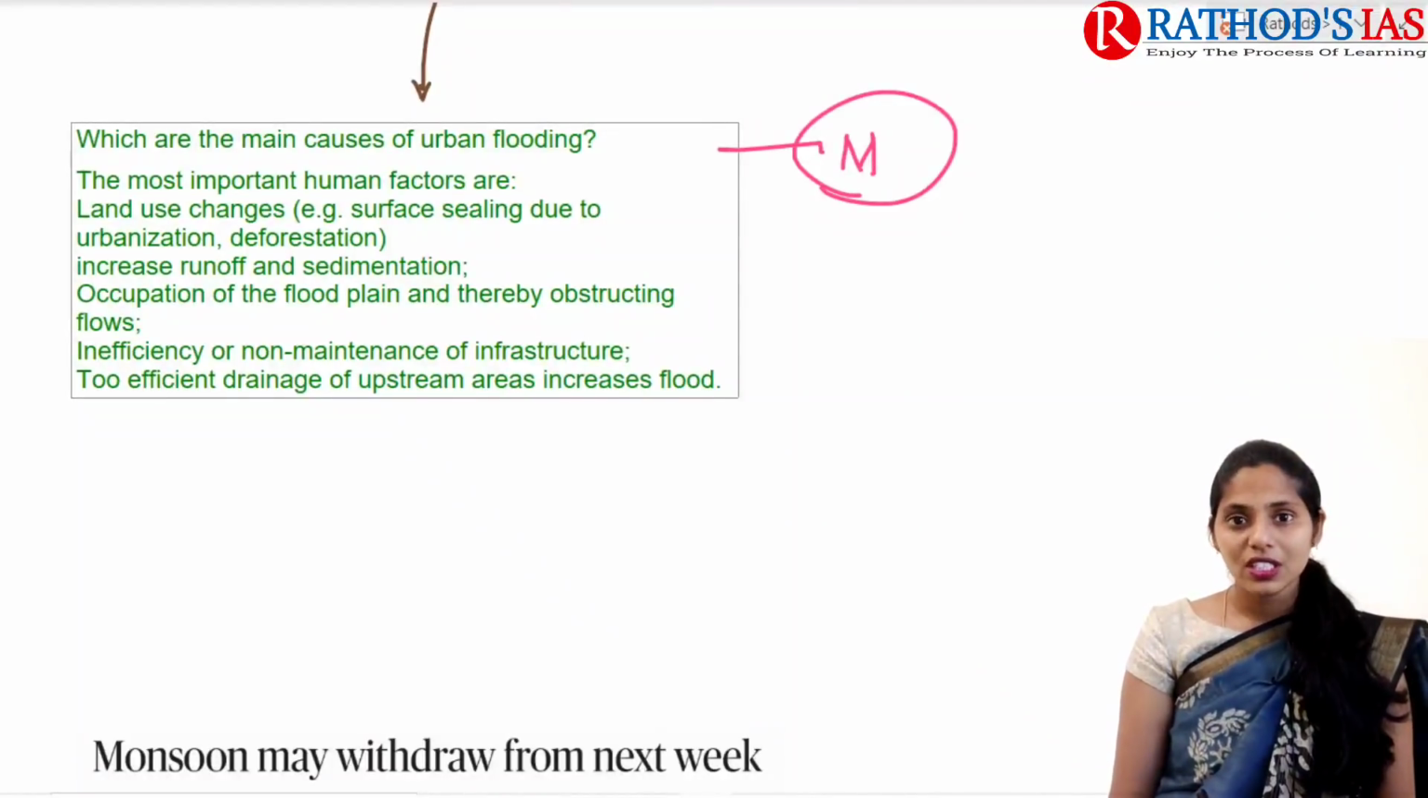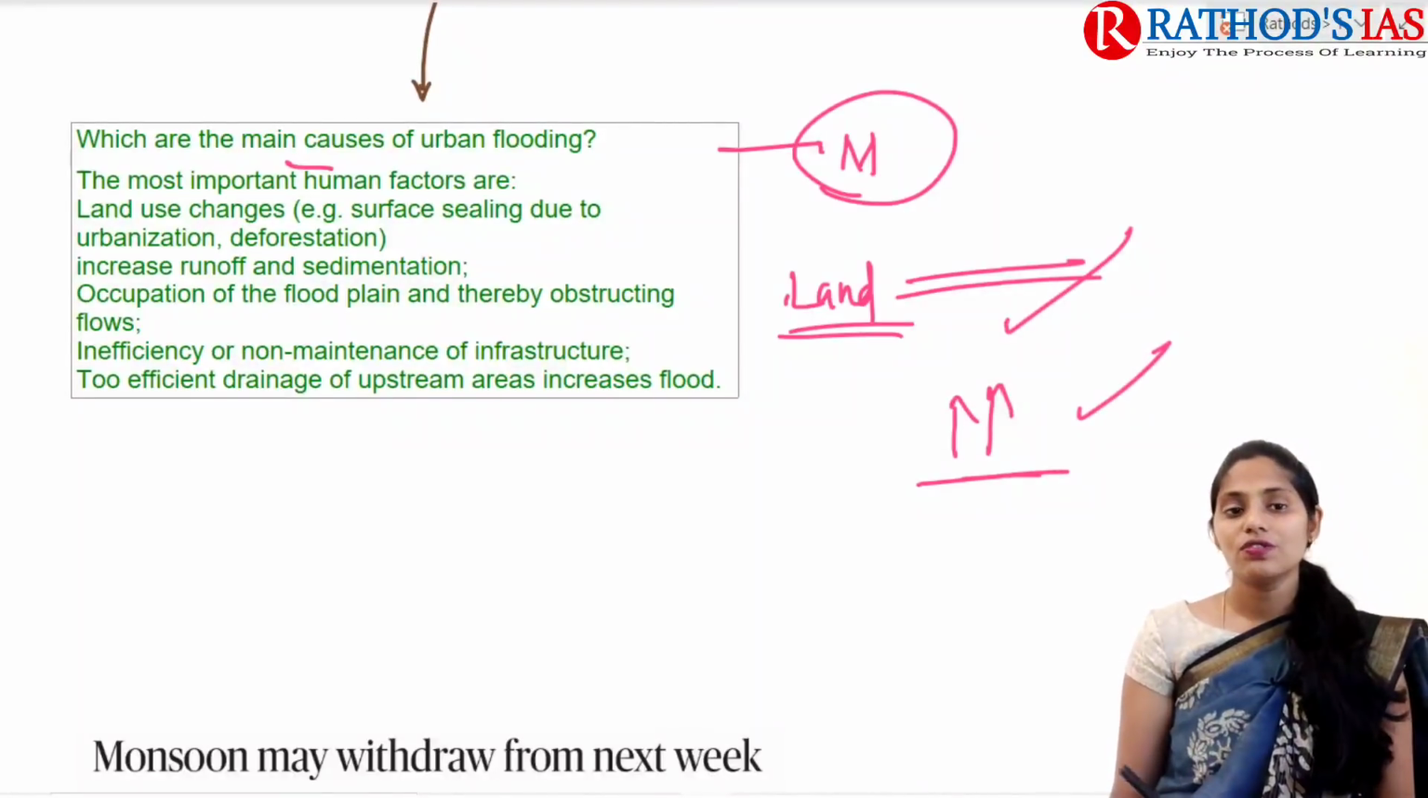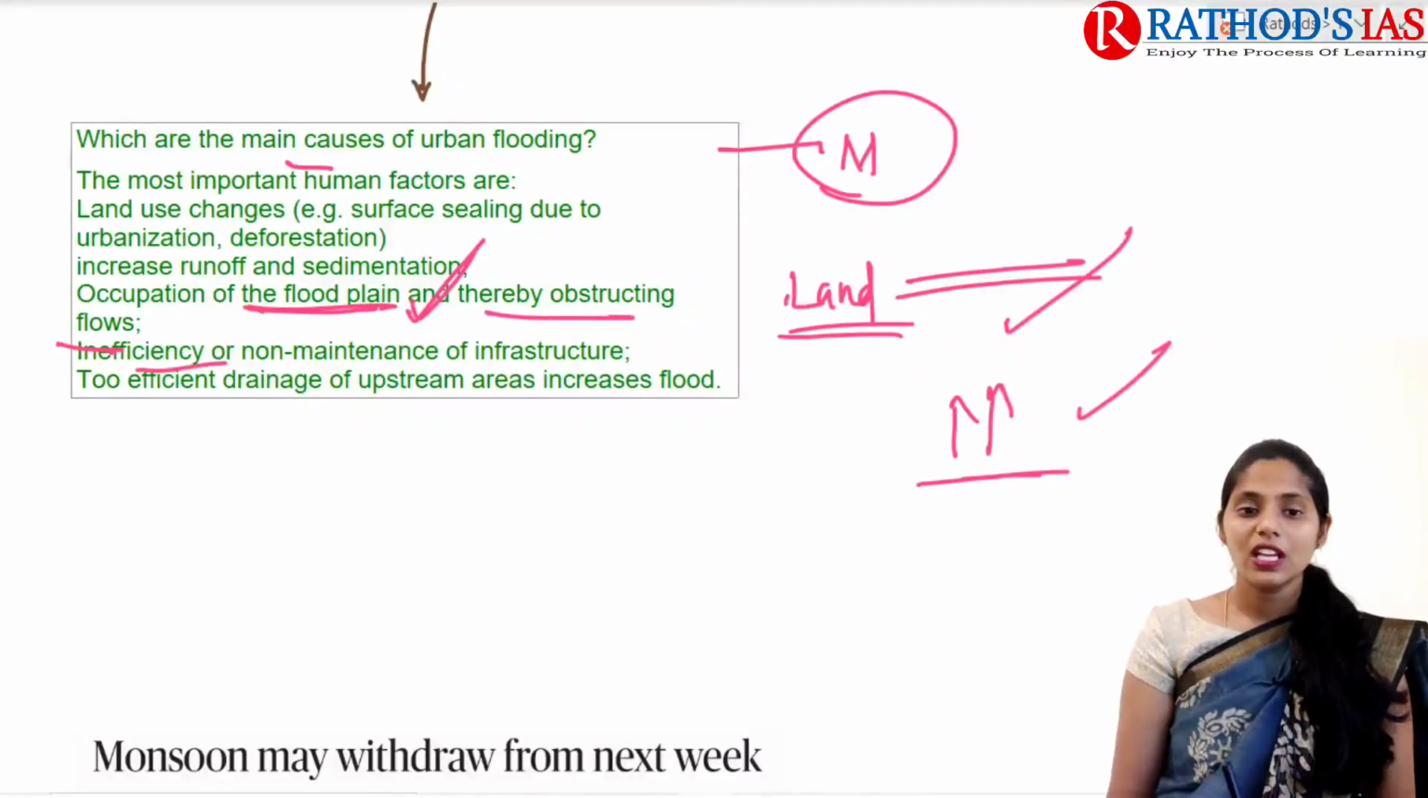If you are talking about the major causes, this will be important from your mains perspective. The first one is land use changes, for example surface sealing due to urbanization, and even deforestation. This is an important reason. Whenever there is an increase in runoff as well as sedimentation, that also leads to floods. Occupation of the flood plain, thereby obstructing the flows, is also one important reason. The next one is inefficiency or non-maintenance of infrastructure. This is also one important reason.